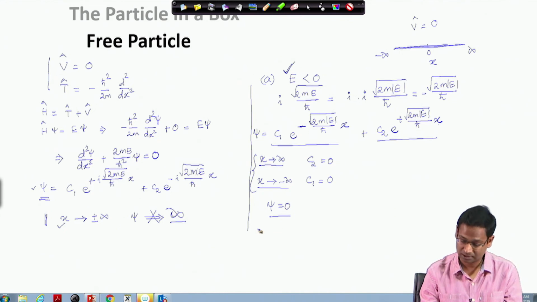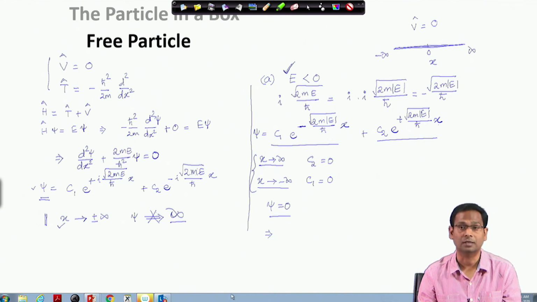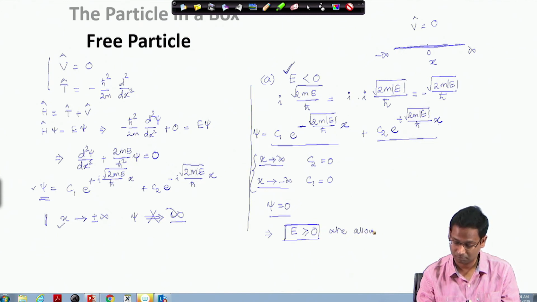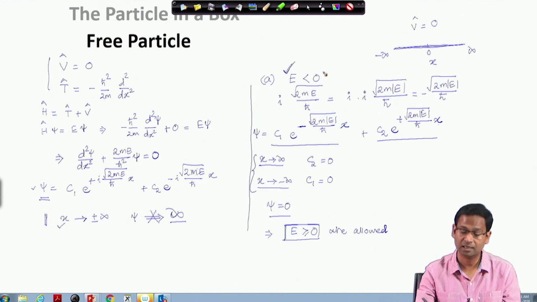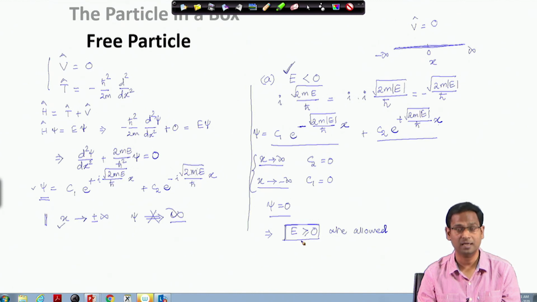This gives us for free particle that only E greater than or equal to 0 values are allowed. The free particle cannot have negative energy. It can have any energy which is greater than or equal to 0.